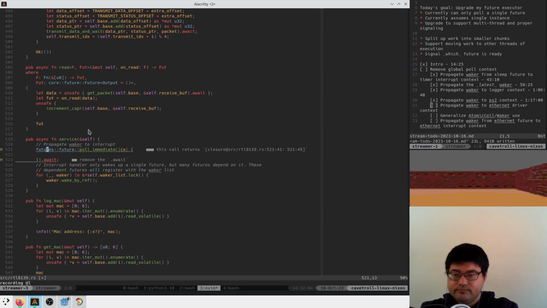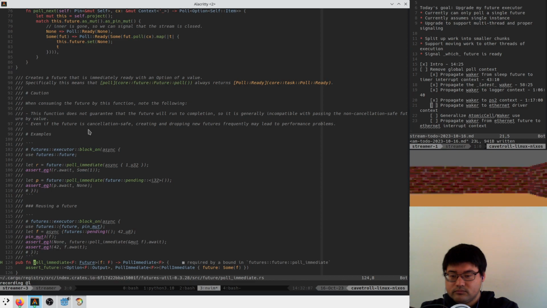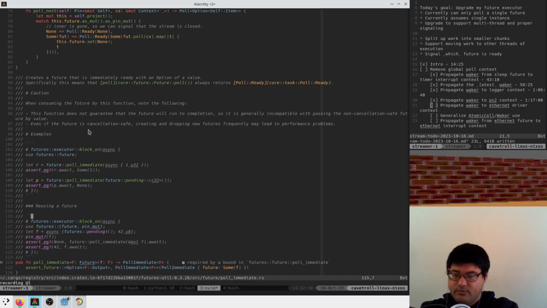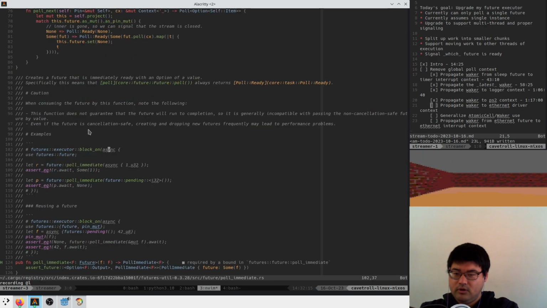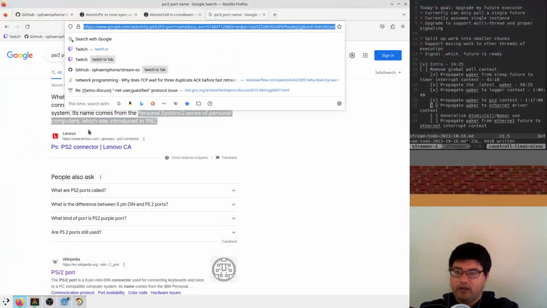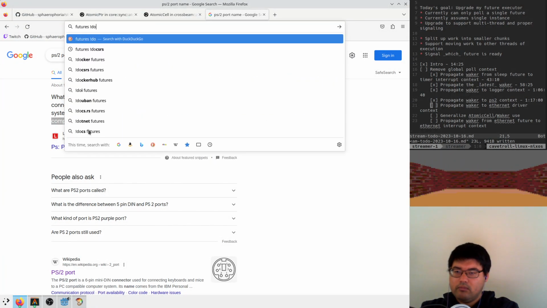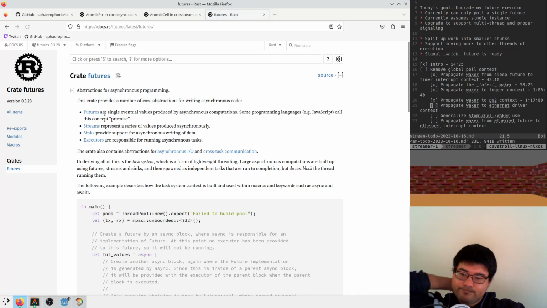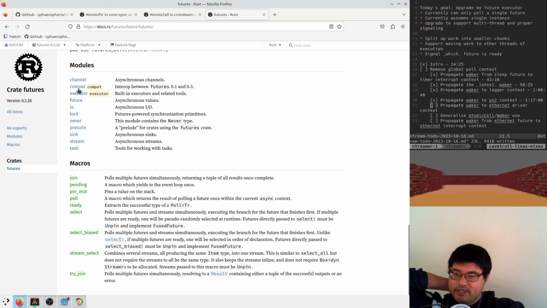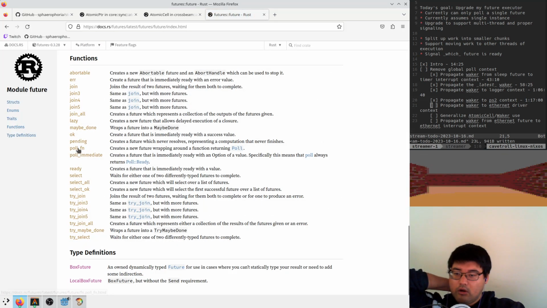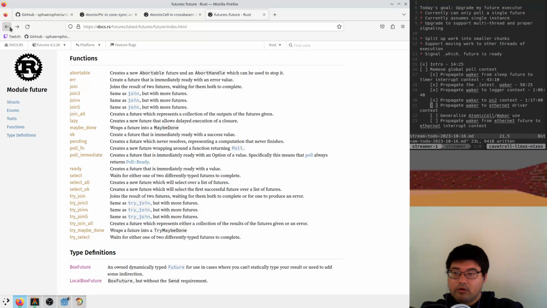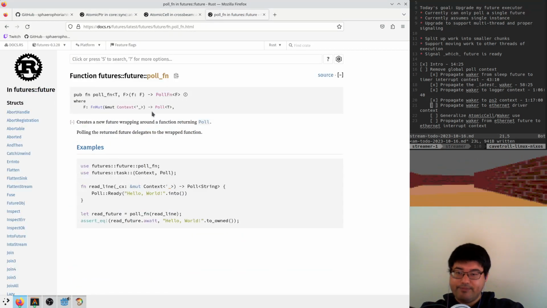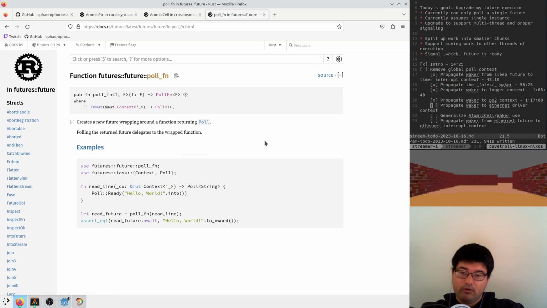I thought this is how you use it. Poll immediate async. Oh, we pass in an async block. Oops. I thought that you could pass in like a function that gave you the context. Let's quickly pull up the docs. I swear I've seen something where you have like futures, future. Oh, poll function. That's what I want. Poll function, you could pass in something that takes in a context and then it gives you back a poll. Yeah.